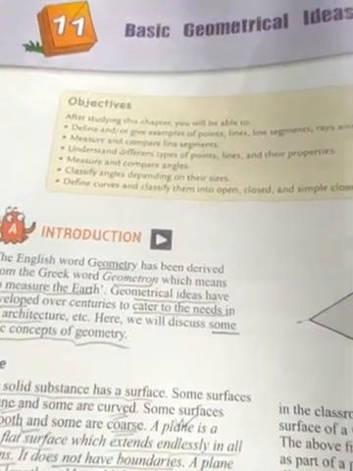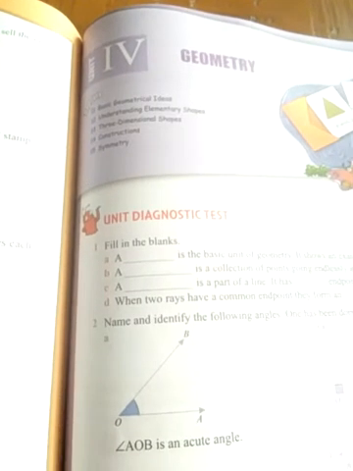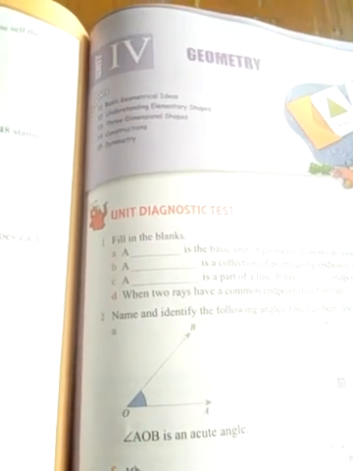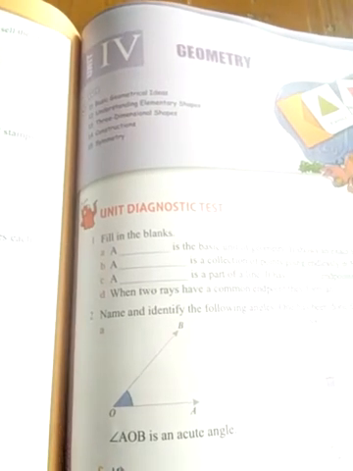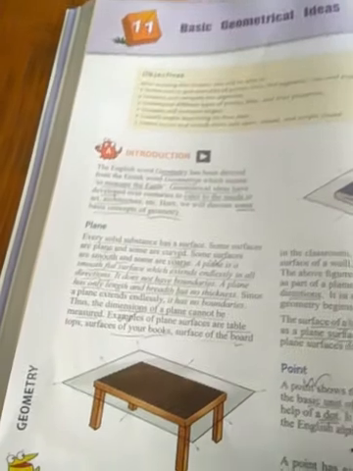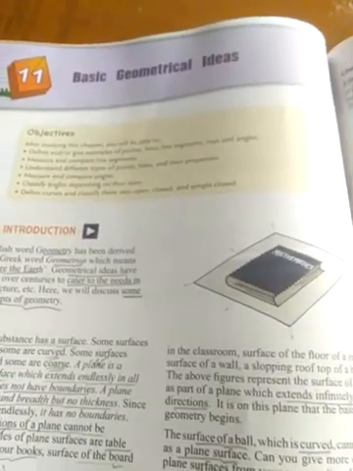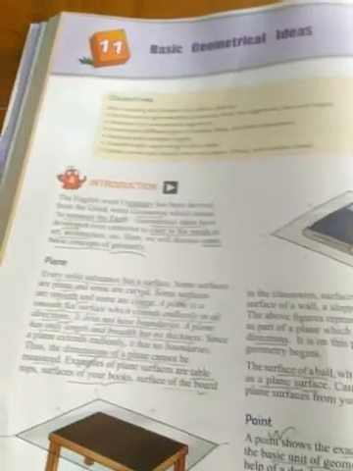Good morning. Through this interactive video section, we are going to discuss Unit 4 of your book. The part of Unit 4 is Geometry. This is page number 154. The name of the chapter is Basic Geometrical Ideas.